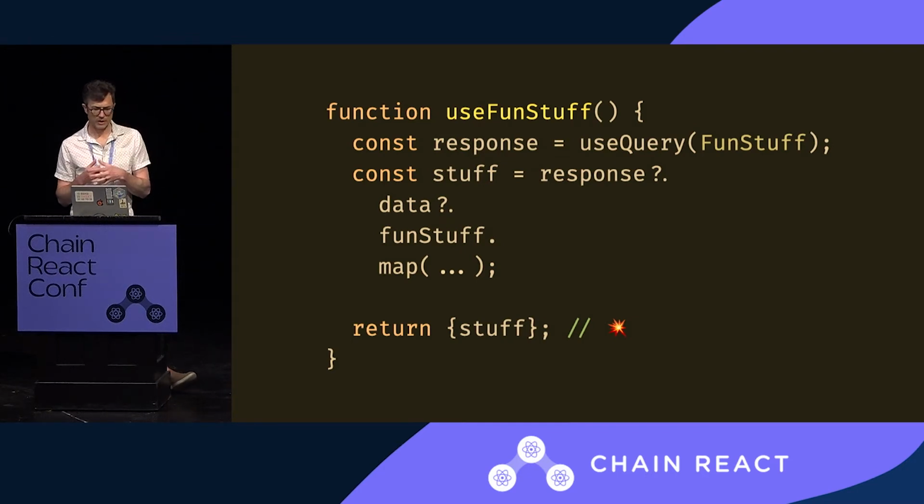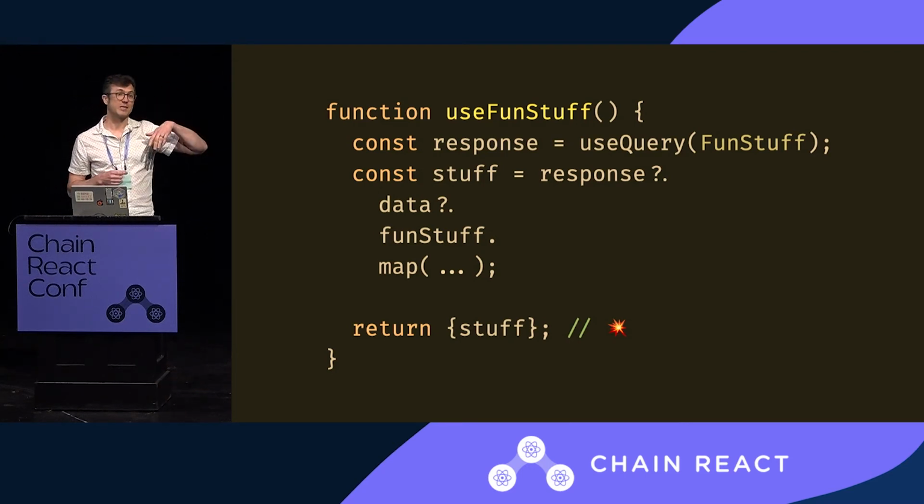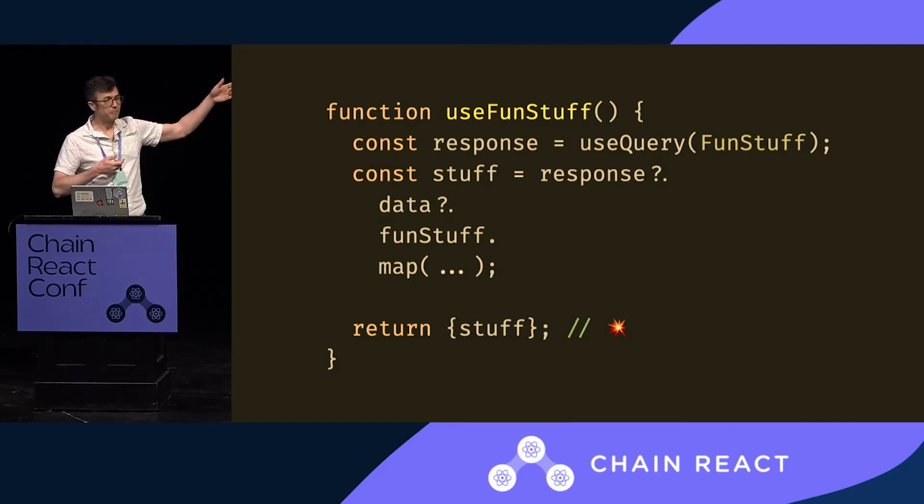But here, the worry is that by returning an unstable value, which is a little subtle here maybe, I guess not because it's giant. The map kind of jumps out, but we're returning an unstable value. We don't know the consumers of this hook, especially we don't know the consumer of this hook a year from now. Maybe they're passing it to a memoized component that will never trigger that memo because this is unstable.